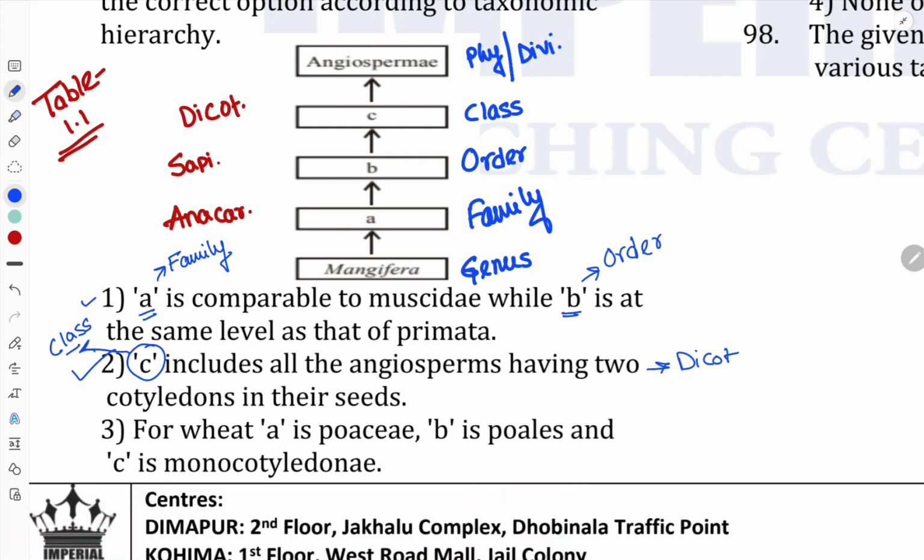Now in the third option, for wheat, A means here it's a family, Poaceae, B is Poales, and C is monocotyledons. So B stands for order, and C stands for the class.